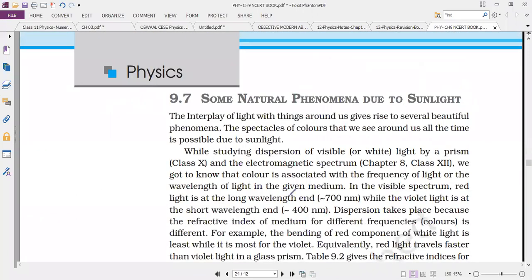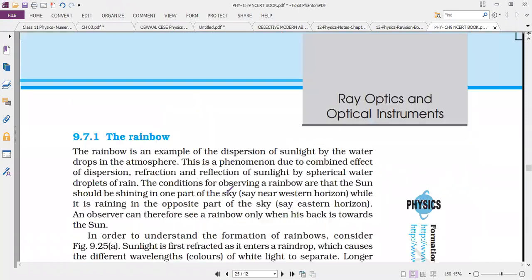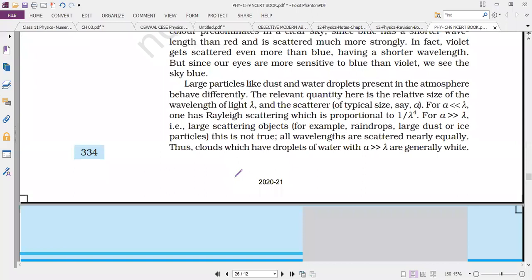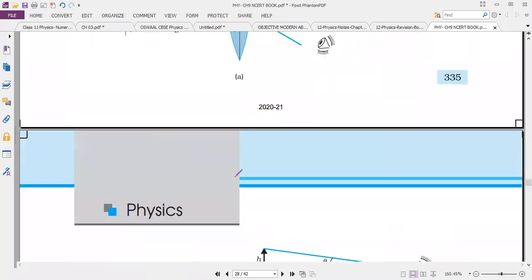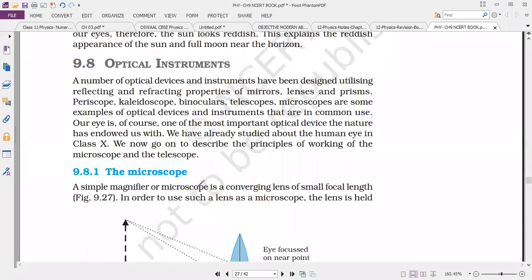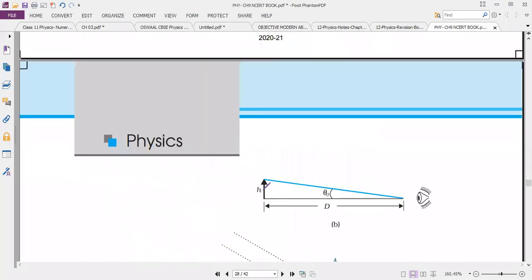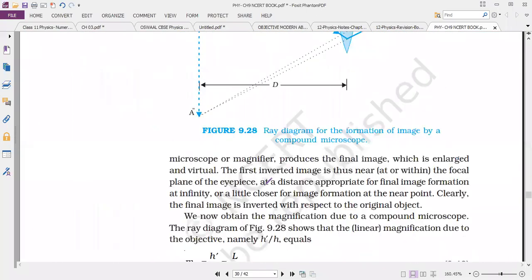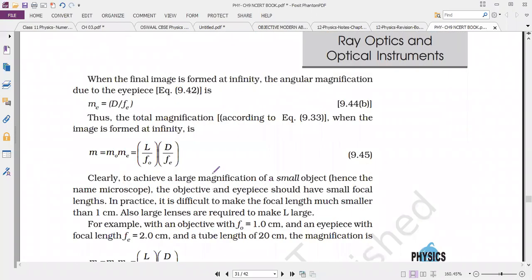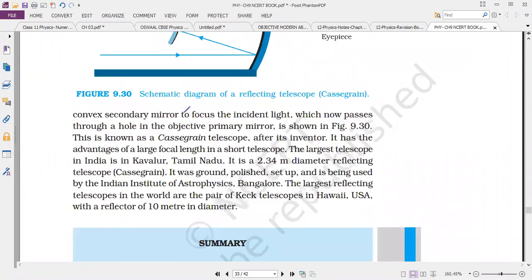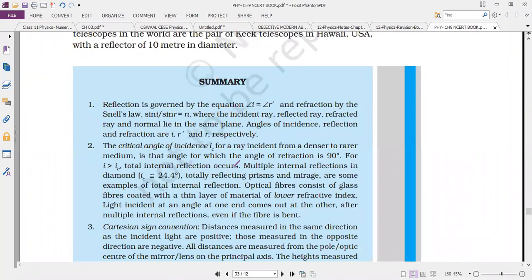Natural phenomena due to sunlight, rainbow, this is not there now. Now we are discussing optical instruments: microscope, that is the compound microscope, simple microscope. Next, telescope. Reflection type telescope, that's only the derivation part. So tomorrow I will complete the derivation.